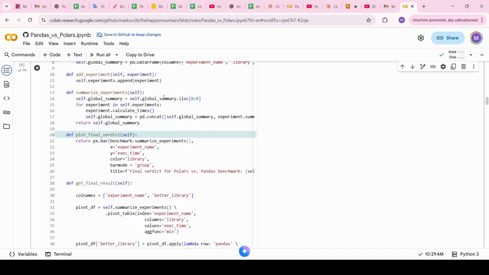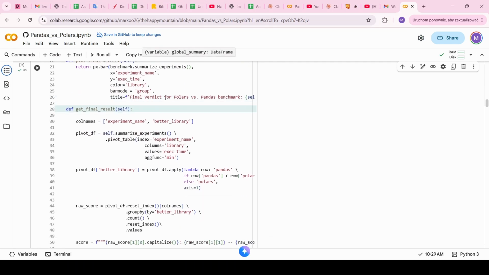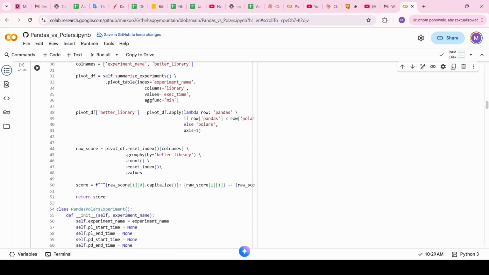Plot final verdict will prepare the final plot we will see at the end of the tutorial, and it will tell us in how many use cases pandas or polars was better than the opponent. And finally, get final result will help us build a title in which we will directly see how many cases polars beat pandas and vice versa.